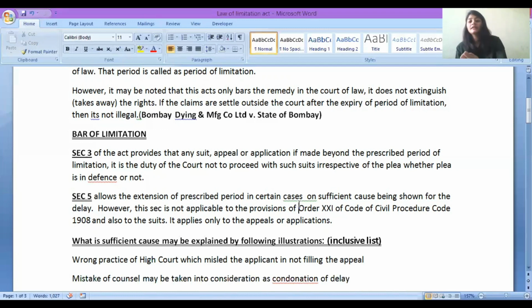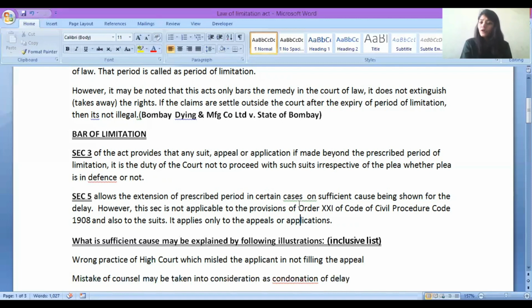Where you need to file an application, section 5 provides an extension, provided you have sufficient cause, a sufficient reason for the delay, why you got delayed, but it does not provide any extension for suits.